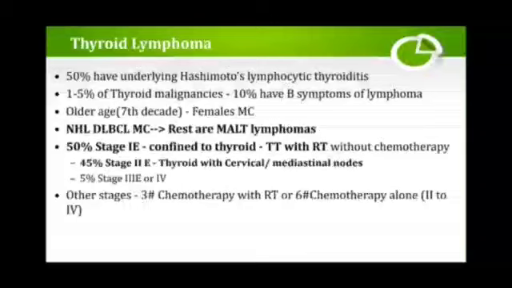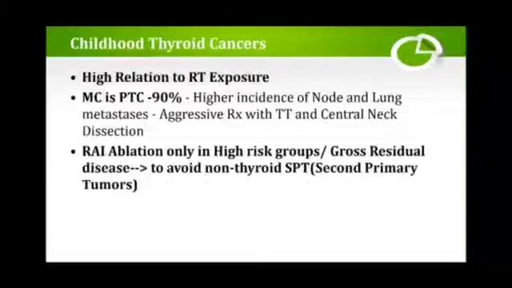Total thyroidectomy with radiotherapy without chemotherapy is the treatment. 45% are stage 2E, in which the thyroid with cervical and mediastinal nodes are involved. Only 5% will present in stage 3E and 4. For other stages, in stage 3 you give chemotherapy with radiotherapy: 3 cycles of chemotherapy, and 6 cycles of chemotherapy alone in stage 2 and 4.